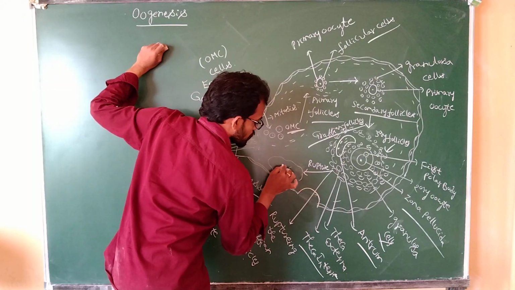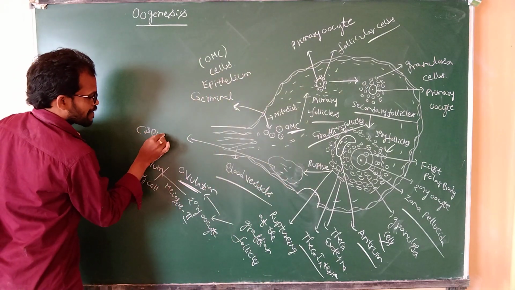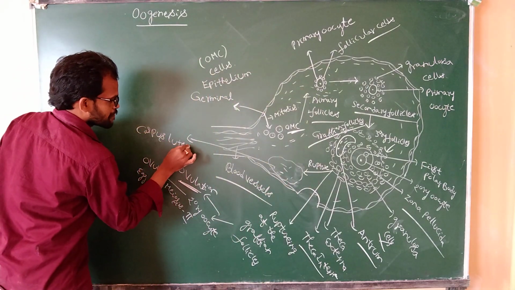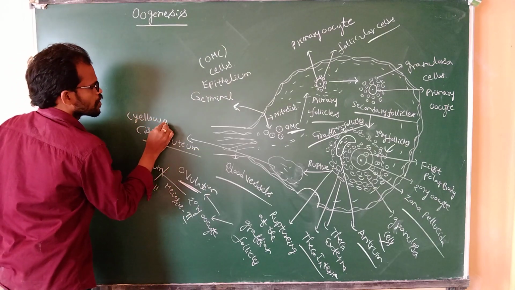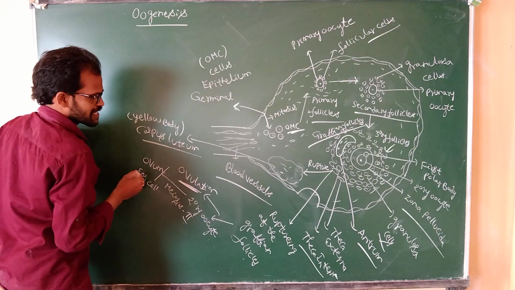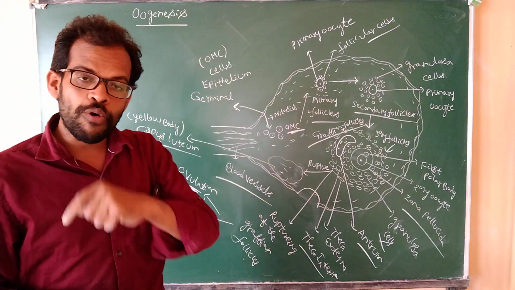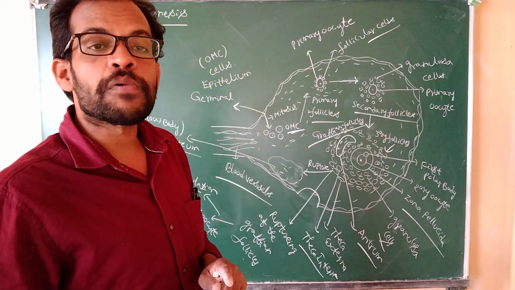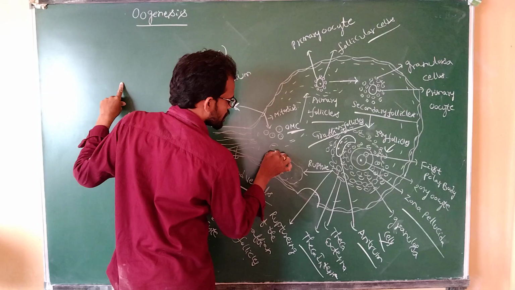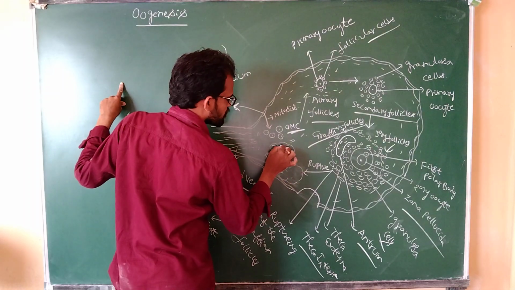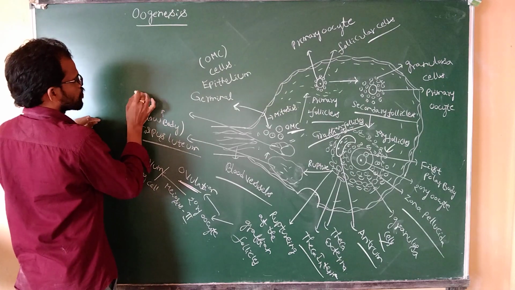The corpus luteum is nothing but the yellow body. The corpus luteum is modified into the yellow body. This yellow body is modified into the white body. White body.